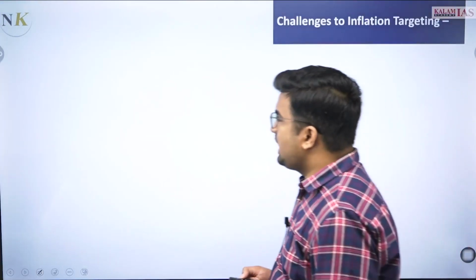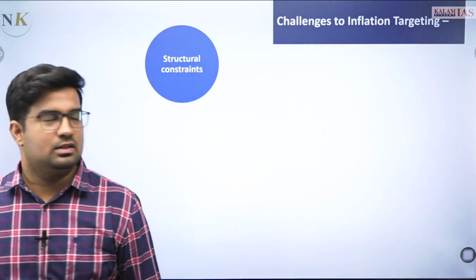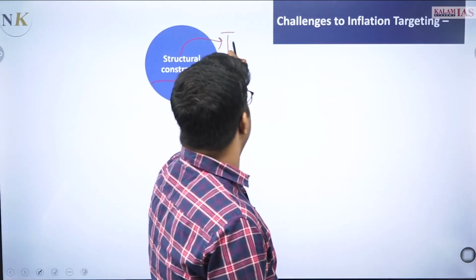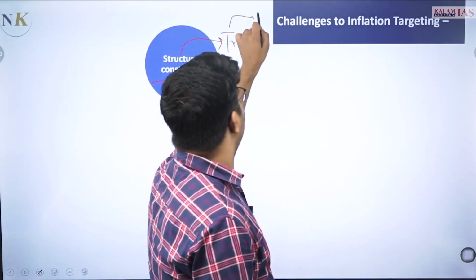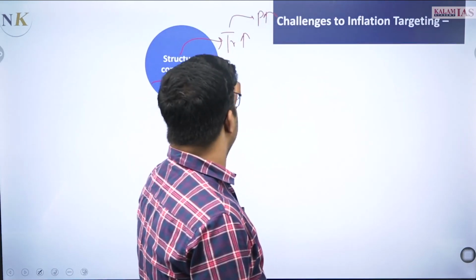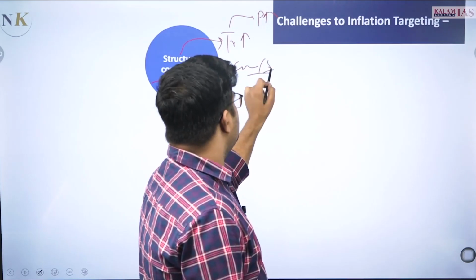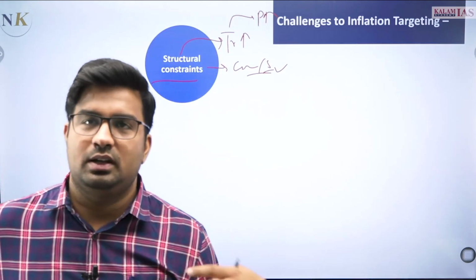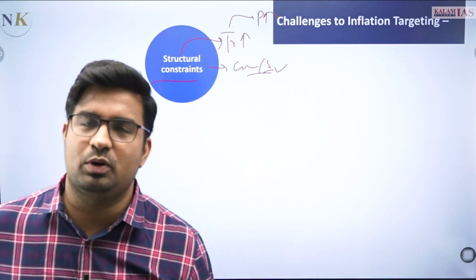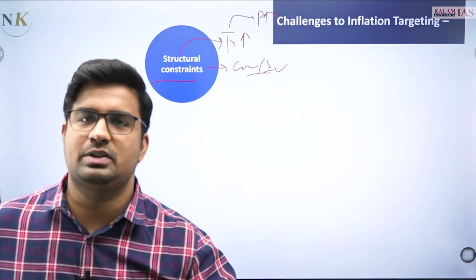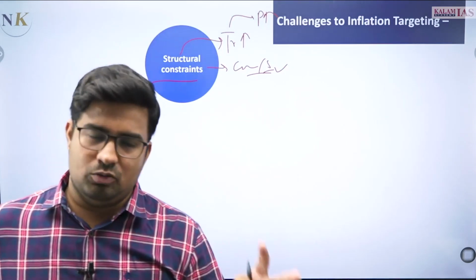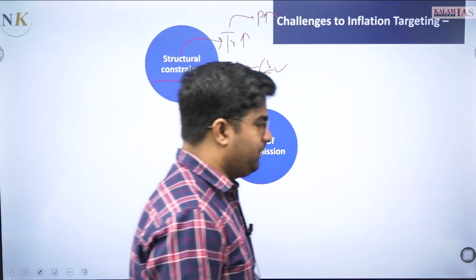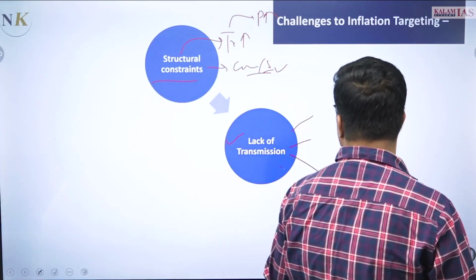Then the challenges to monetary policy, if we see, there are structural constraints. For example, the price of transportation is high and due to that the prices are rising. It is a structural issue. Connectivity, storage and other issues are there. Cost of production is high due to less technologically advanced companies, so the repo rate or monetary policy rate can't reduce the inflation in the economy because of that. Certain global external factors can also come forward. Lack of transmission at different levels is also there.